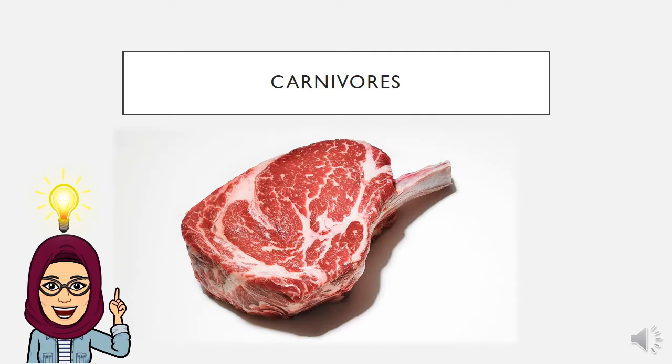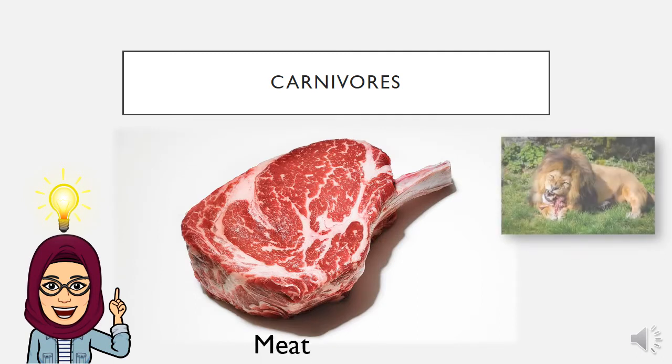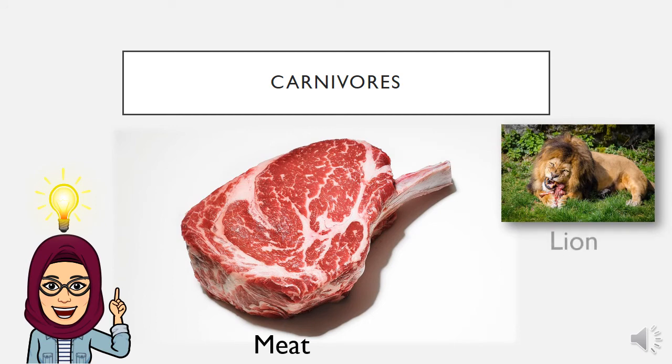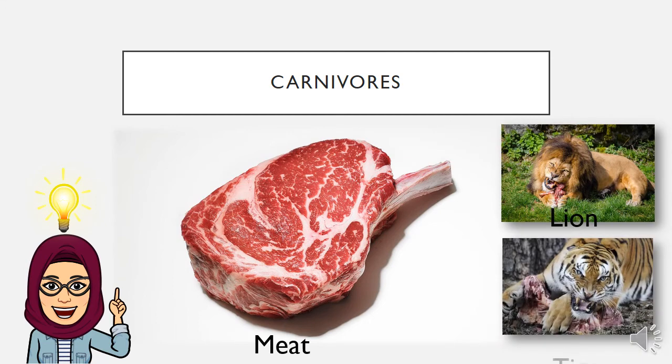So an animal that eats meat, like the lion and the tiger, they are called carnivores. Repeat after me. Carnivores. Carnivores. Please repeat after me one more time. Carnivores. So carnivores are animals that eat meat.